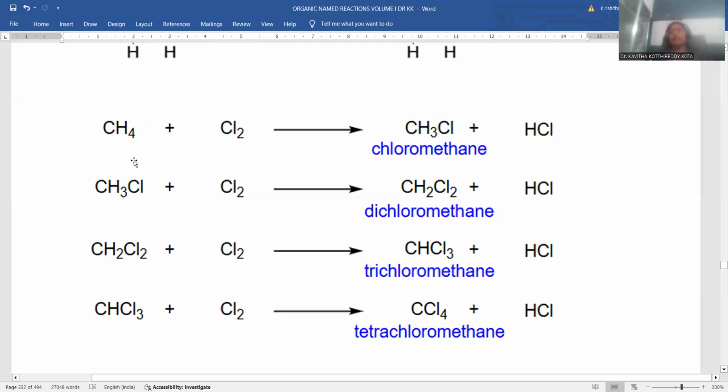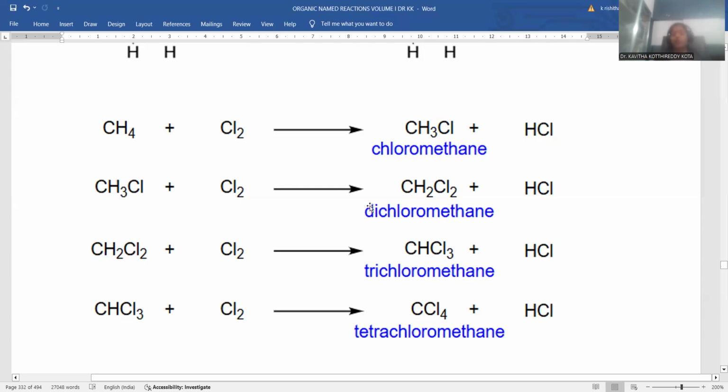Here, being a substitution process, hydrogen must be replaced with chlorine. That's the reason why chloromethane could be the product. Whatever hydrogen is liberated will bind with another chlorine, and hydrochloric acid will be the byproduct. But the substitution may not stop at this stage; it continues with one more chlorine.